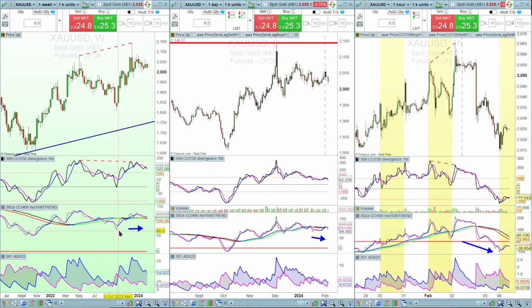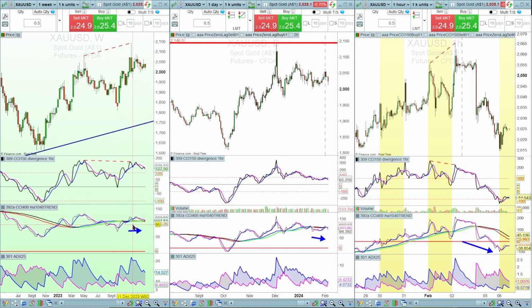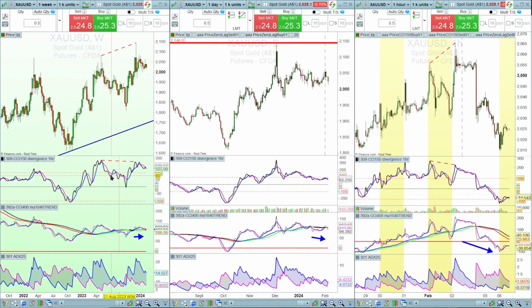for those new to the channel, just to explain briefly, we've got the ADX 25, our trend indicator. It's currently showing a bullish movement on the weekly. We've got the CCI 400 also, that's somewhat a trend indicator. That's showing pretty much a sideways move. And we've got the CCI 150, which is our divergence indicator, and it's showing here a double top or a slight decline on the CCI tops versus higher highs on the price, and that's showing a bearish divergence on the weekly.